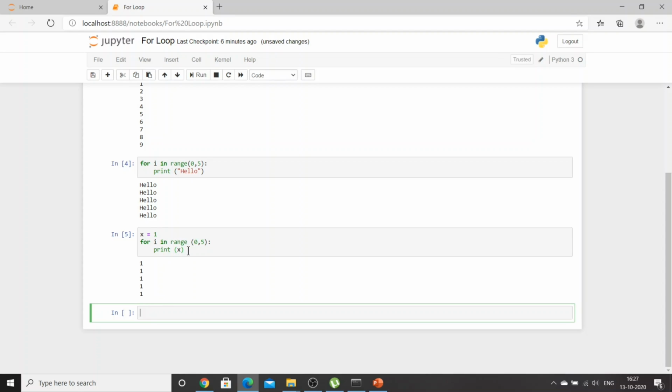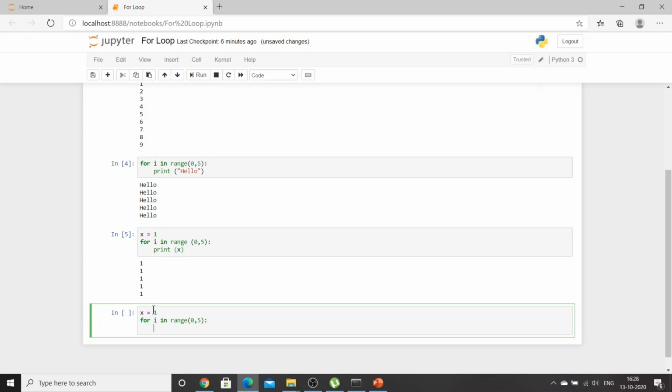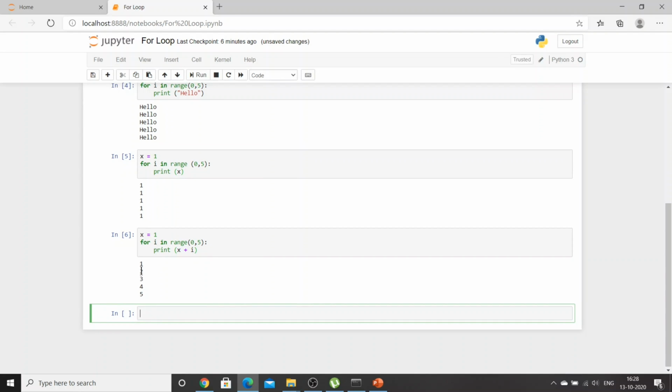Now instead, I don't want to print x, I just want to increase it. I just want to add i to it and then print it. I'll say x is equal to 1. I'll say for i in range 0 to 5, print x plus i. 1 2 3 4 5. Fine, starting with 1 and adding i. Now let's try another one.